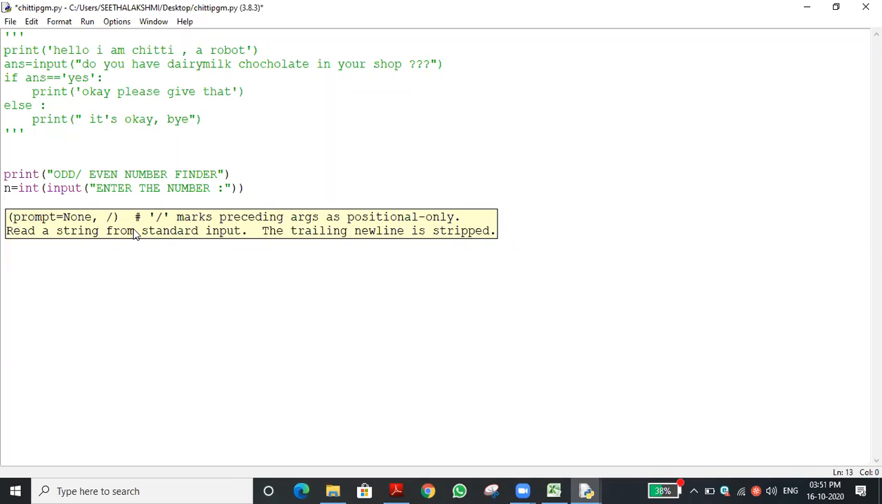Okay, 144. Whether the number 144 is completely divided by 2? Is it divisible by 2? Yes, sir. So what will be the remainder? 0. Then it is an even number.